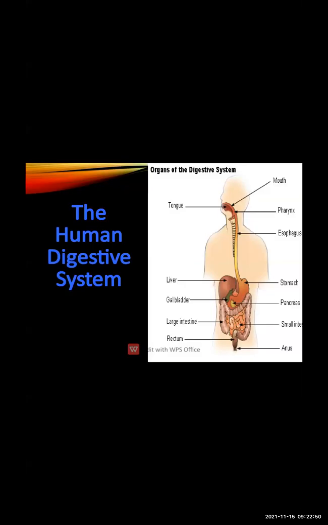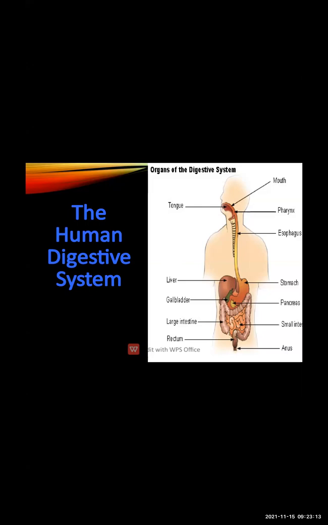Digestive system. Now, what is the process of digestion? It is the conversion of food into a soluble form, and that soluble form is absorbed into the blood. This whole process is called digestion. Now, the digestive system consists of the alimentary canal and digestive glands.